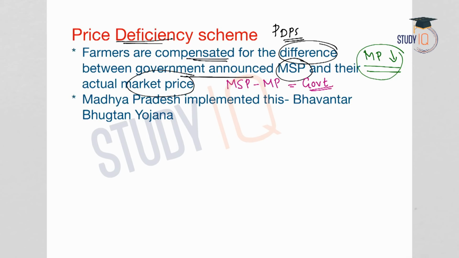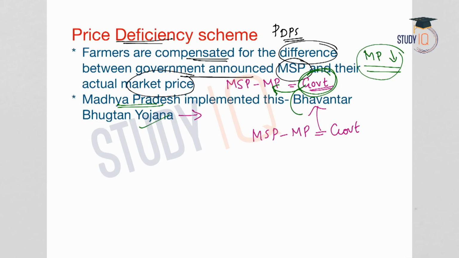And under the price deficiency scheme, there is no physical procurement by the government. The government will instead compensate the farmers for the price difference through their bank accounts. So no physical procurement is involved in price deficiency scheme. And the Madhya Pradesh government has implemented this scheme, and the scheme was known as Bhavandar Bhugtan Yojana. So under Bhavandar Bhugtan Yojana, the Madhya Pradesh government provided the farmers compensation for price loss. So the difference between MSP and the market price was provided by the government under the scheme.